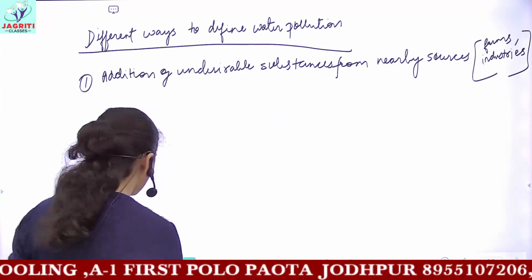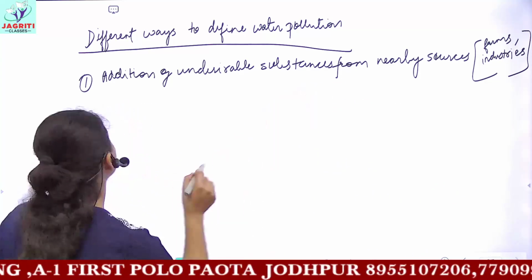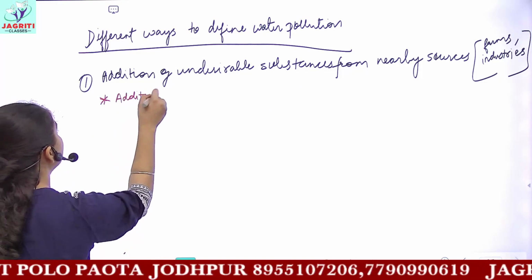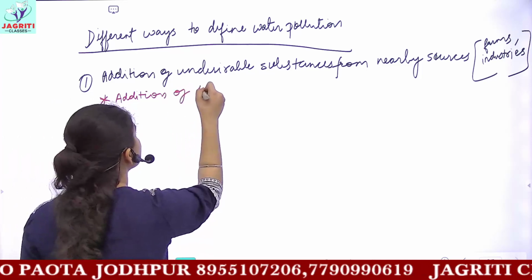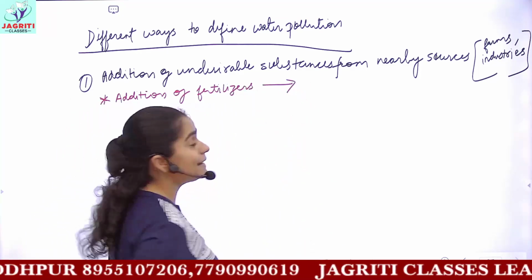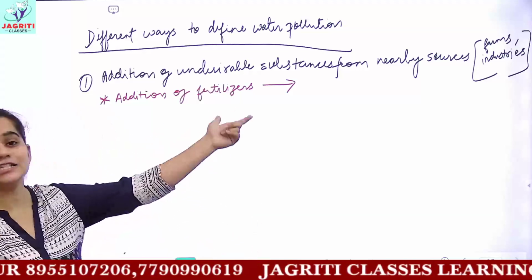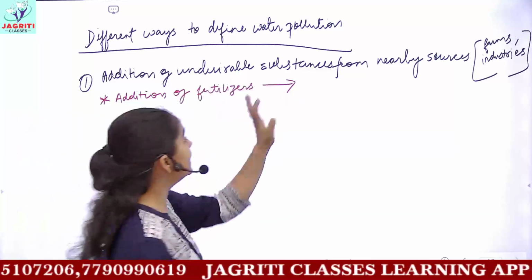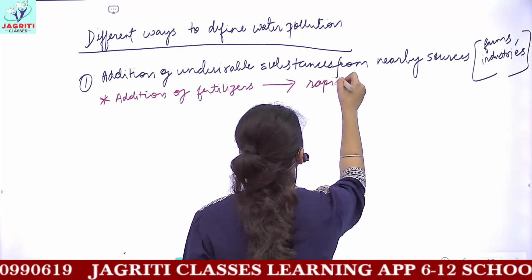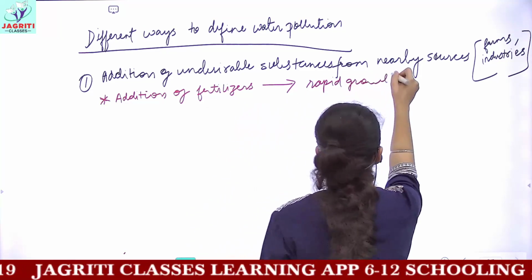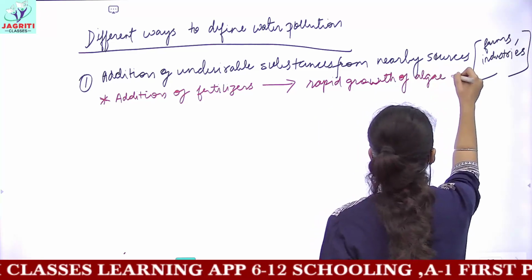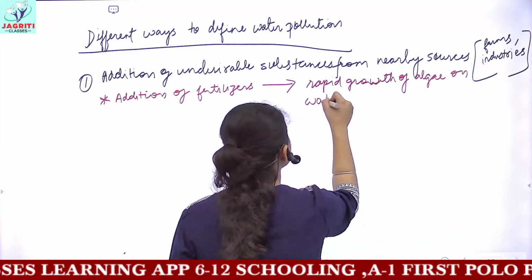If there is addition of undesirable substances from farms, that is, due to the addition of fertilizers and pesticides, what occurs is, due to the addition of these mineral rich, chemical rich substances in the water, there is rapid growth of algae on the water surface.